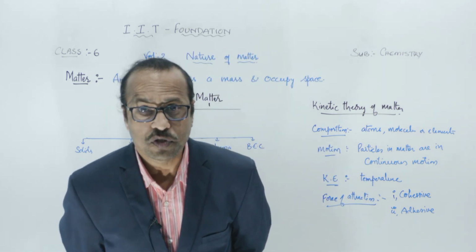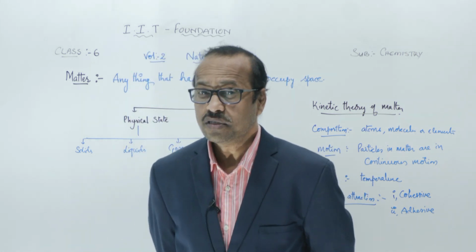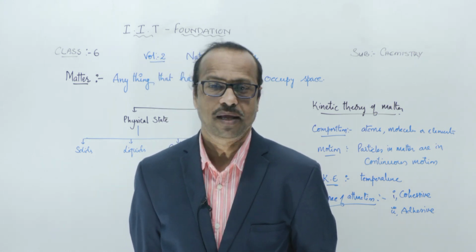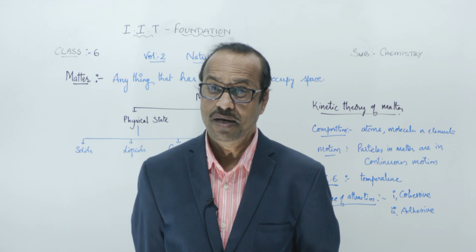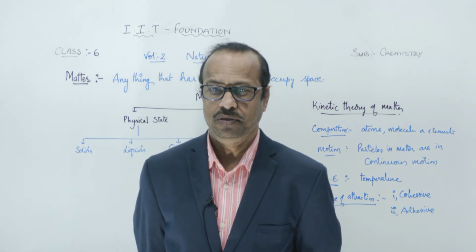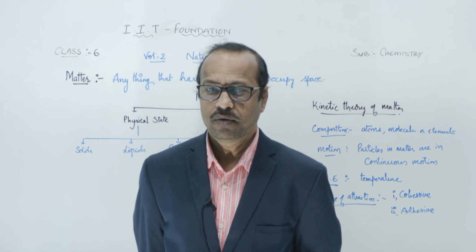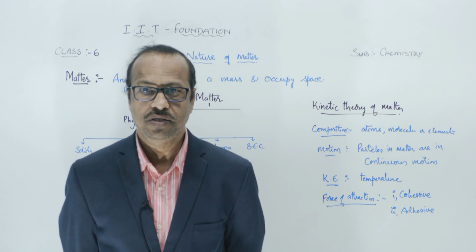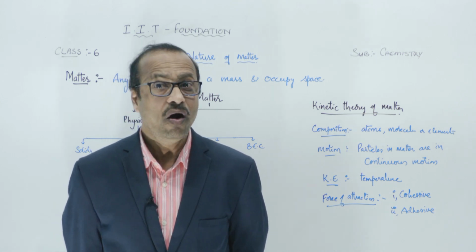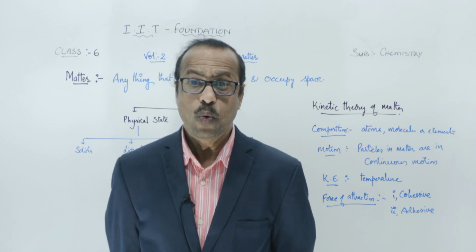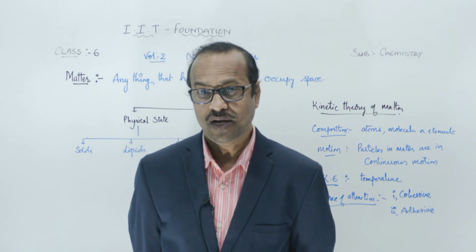Students, here cohesive force means what? The force of attraction between or among the similar type of particles. For example, if you take water in one glass, this water is made up of so many millions and trillions of water molecules. All these molecules are together in the glass. Why? Because there is some force of attraction.